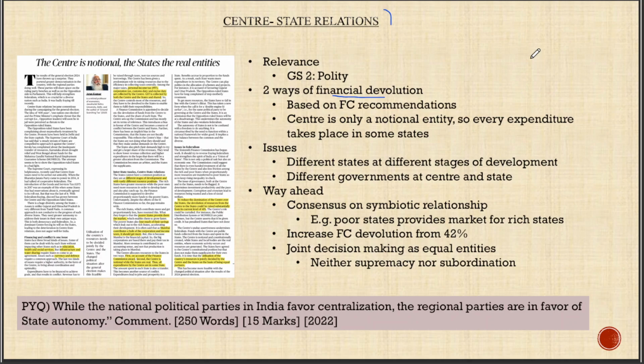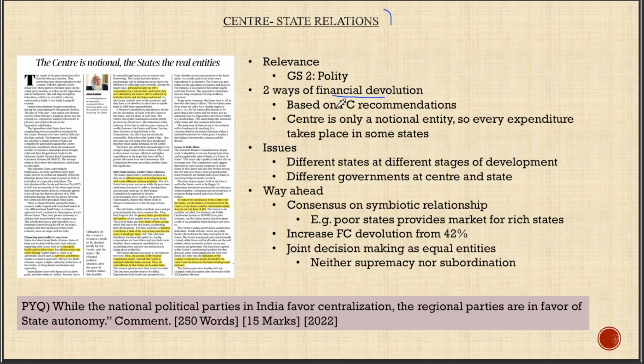So the state government contributes to the central pool of tax. This pool is then devolved by the central government to particular states. And there are certain criteria for that. We'll come into that. But the idea of financial devolution is the idea of disbursing funds from the central level to the local level. Now there are two ways in which funds are devolved in India.